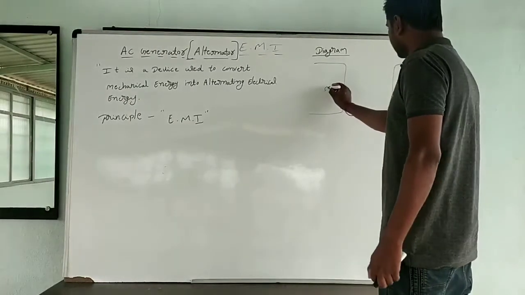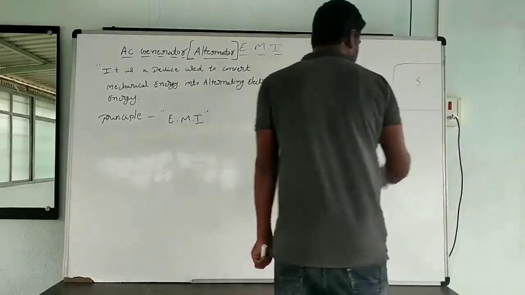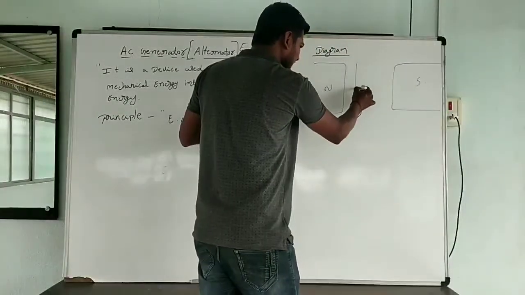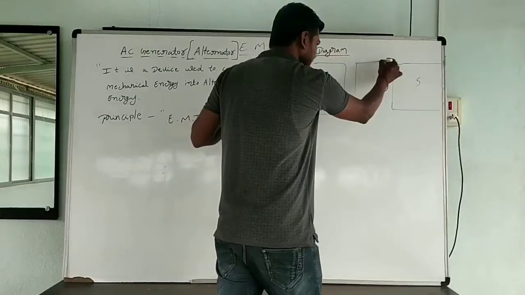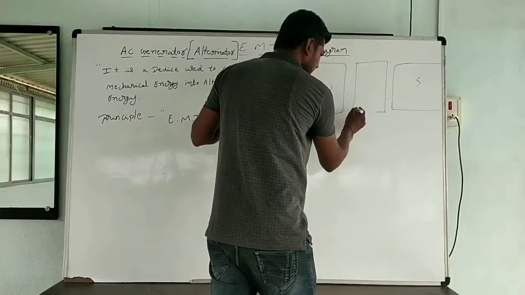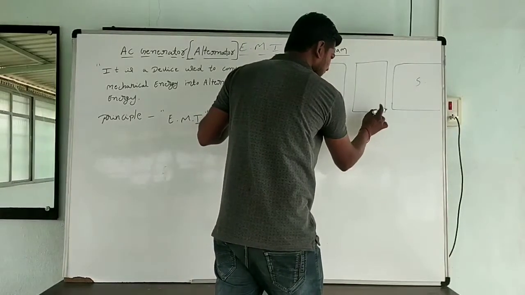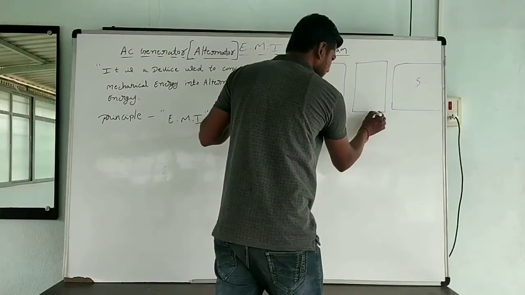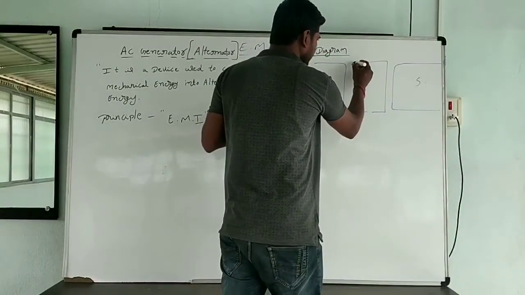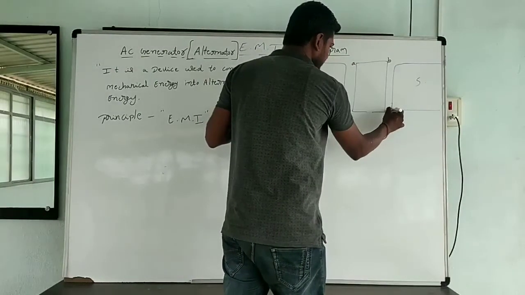In between the two strong magnetic poles, I am going to place a coil or armature, which I am going to label A, B, C, D.